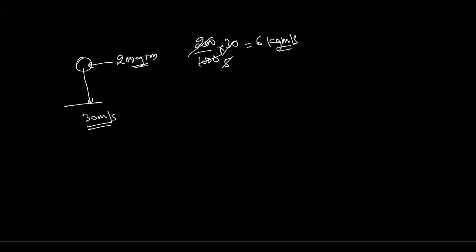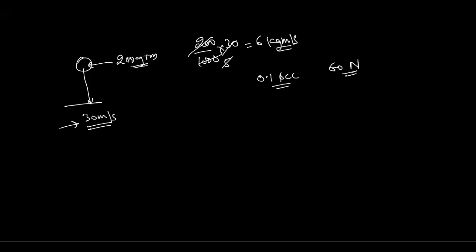If the catcher makes this ball's velocity of 30 meter per second zero instantly, in just 0.1 second, then it will be exerting a 60 Newton force on the hand of the catcher.